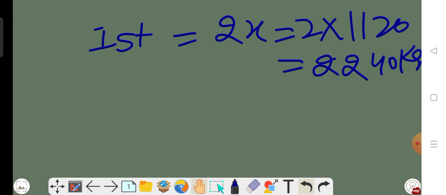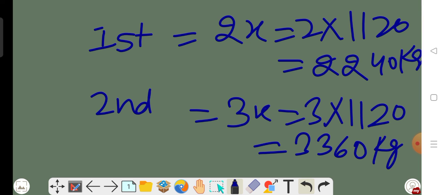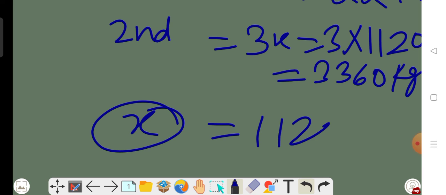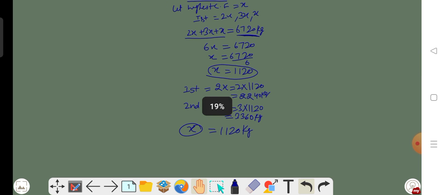Now for the second bag. For the second bag the value is 3x, 3 multiplied by 1120, and the value is 3360 kg. Again the last one, the quantity of the last bag, is equal to x, and that is 1120 kg. Okay, so this is the solution of your question number 7th, beta. I hope all of you got it.